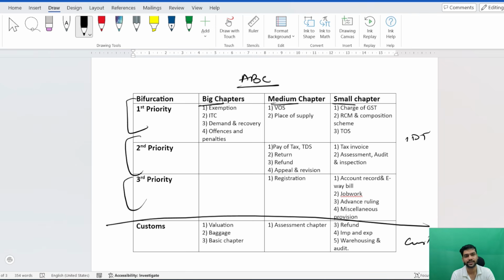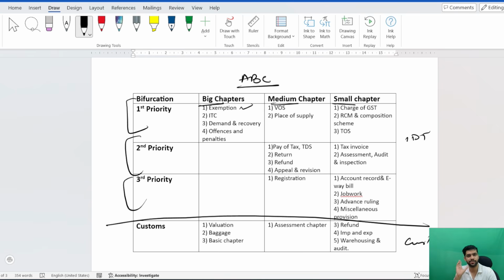Okay, so the big chapters and the priority chapters: the exemption chapter. You will definitely get one question, or a mixture of many questions, like what came in the CA final Jan 26 exam. So you will get a very merged kind of question, and you have to have a good grip. Conceptually, you have to be very clear in DT and IDT because they will test you. And if in Jan 26 they make another IDT paper like that, you need very good conceptual clarity.